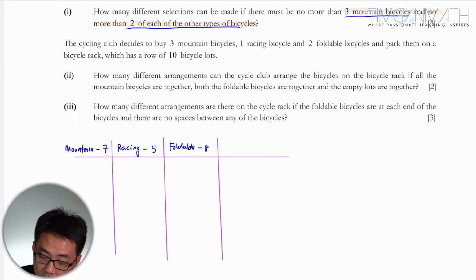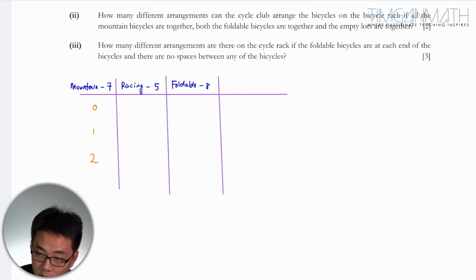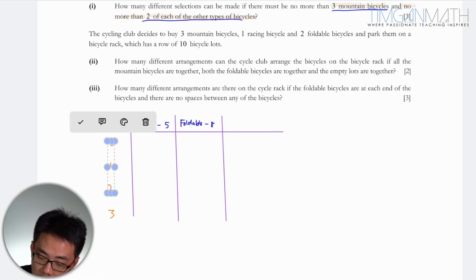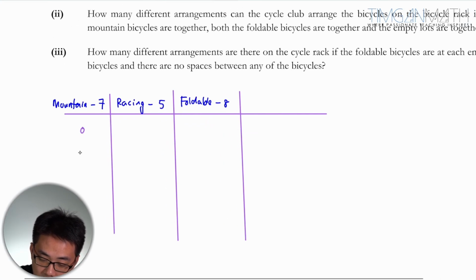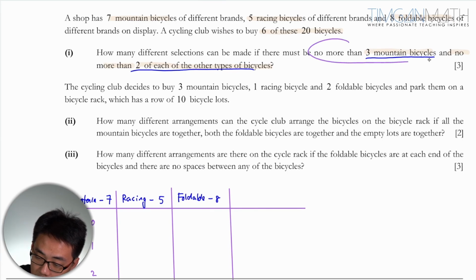No more than 3, so for mountain bikes we could have 0, 1, 2, or 3. Right? This is no more than 3. So for the first one, we could take 0, 1, 2, 3, and no more than 2 each of the other types of bikes.